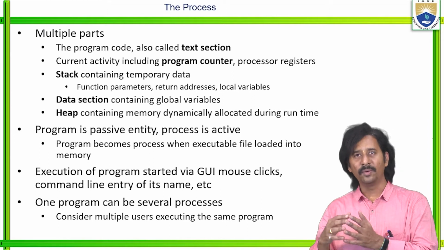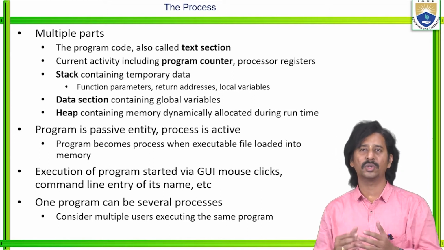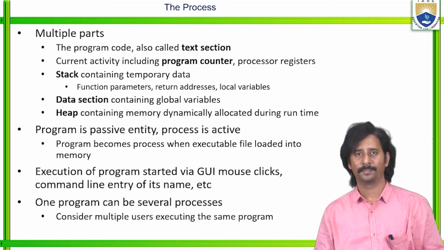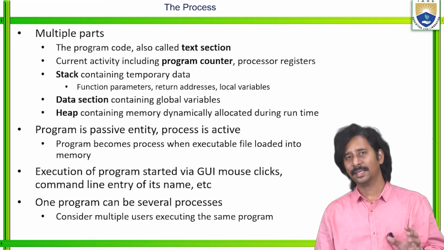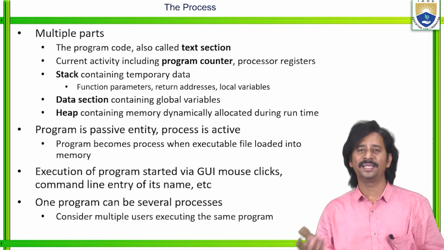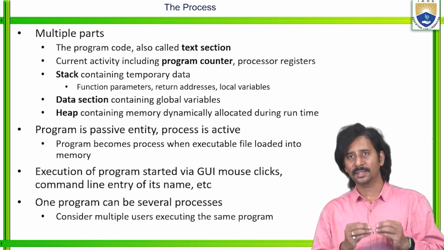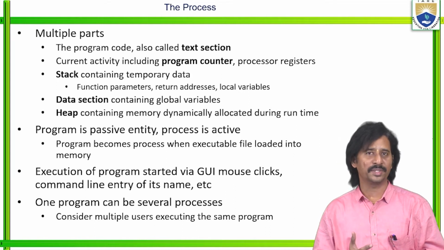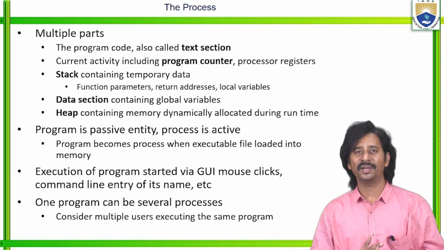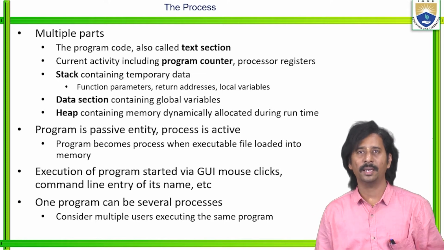The program code is also called the text section. Now, the current activity includes the PC, in the sense program counter, and processor registers. Based upon the program counter and processor registers, the operating system identifies the state of that particular process.